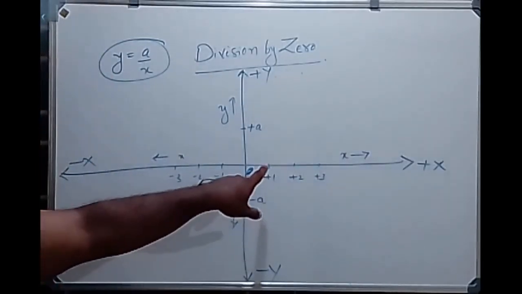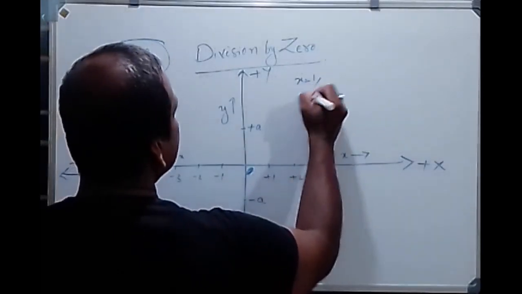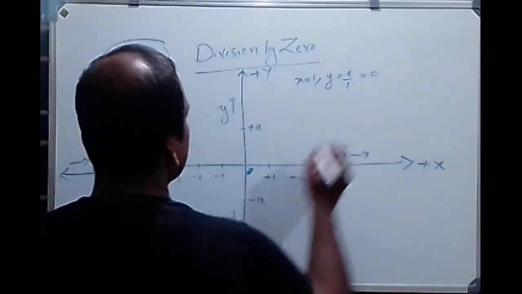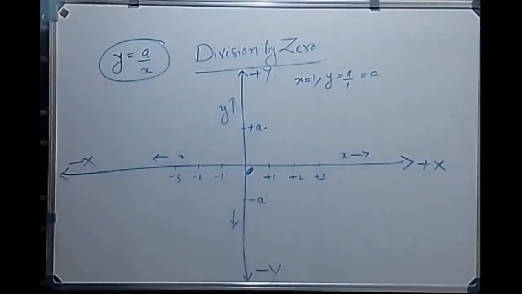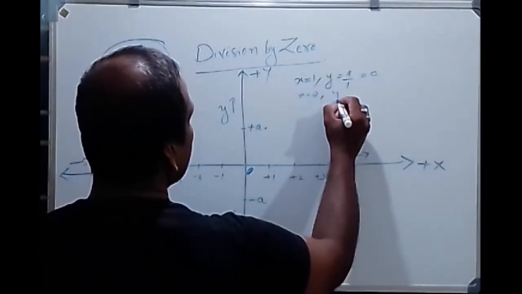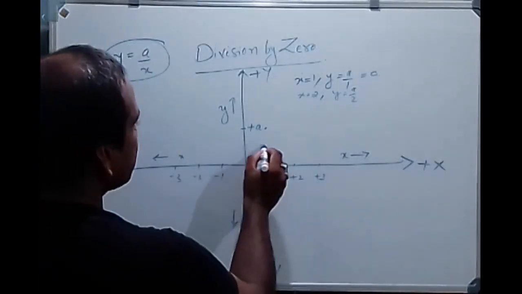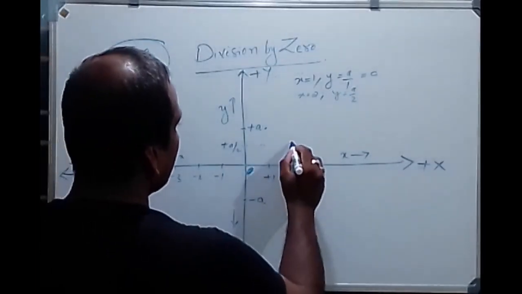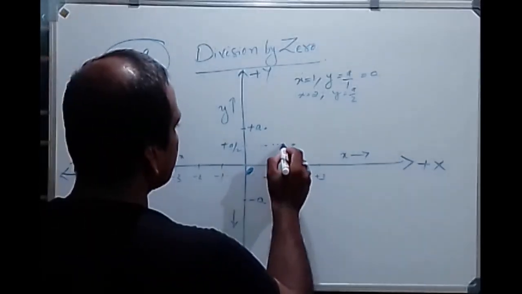At the point x is equal to 1, y is equal to a by 1, which is a. When x is equal to 2, y is equal to a by 2, that is half of a. It will come here, the point a by 2.